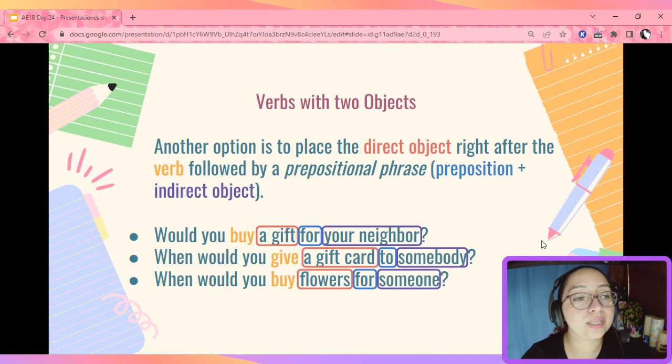Now, please notice that if your direct object is it or them, you will use this pattern. For example, when would you give them to somebody? This would be the order because we wouldn't use gift cards or presents, we would use them or even it.